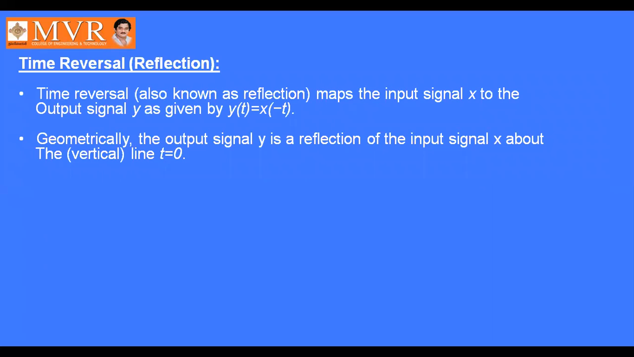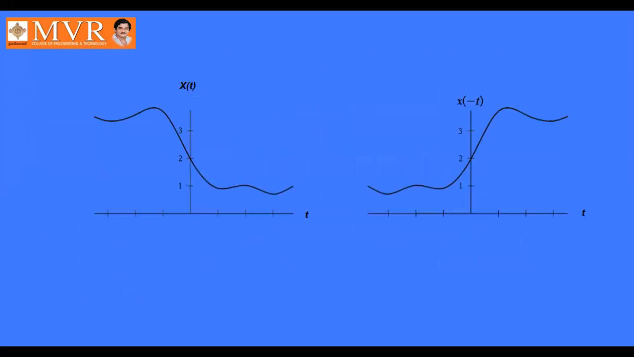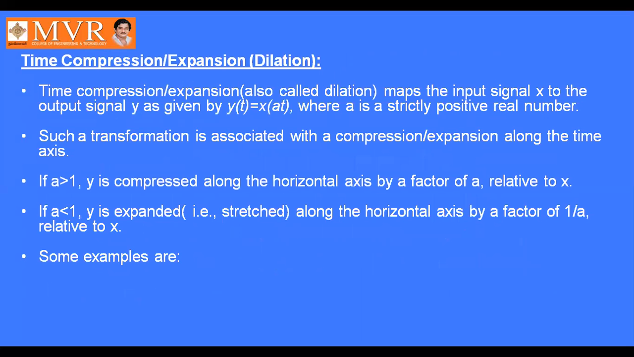Time reversal. Time reversal means time reflection, or it is also called mirror image. Okay. So y of t equal to x of minus t. That is called time reversal. So this is the graphical representation of the time reversal function.